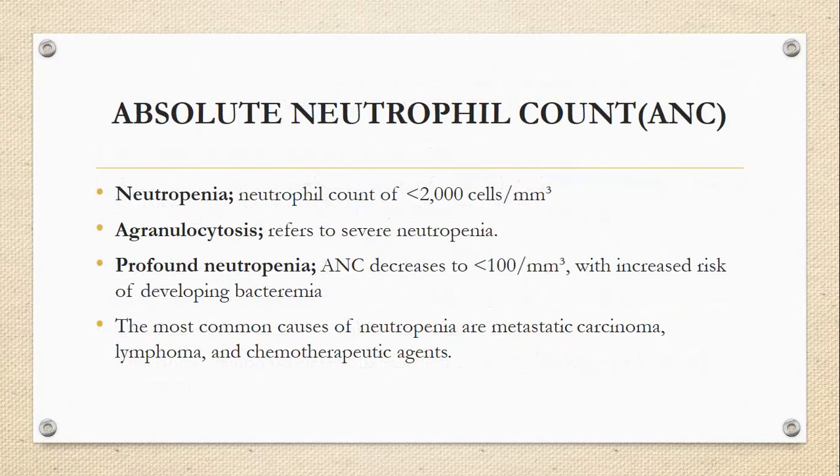A test called absolute neutrophil count is important in evaluation of the degree of the disease. If there is lymphoma, the chemotherapy may cause neutropenia, so we can know the progression of the therapy as well as the disease. If there's a minimum decrease in the neutrophils, it might be called neutropenia, then agranulocytosis or profound neutropenia.